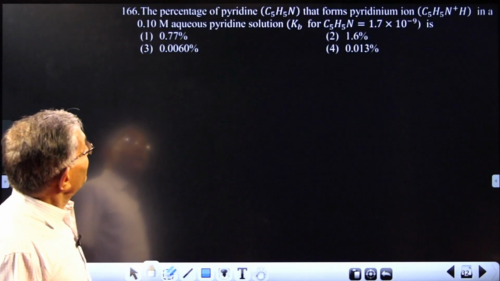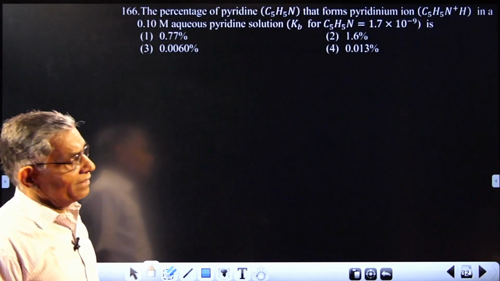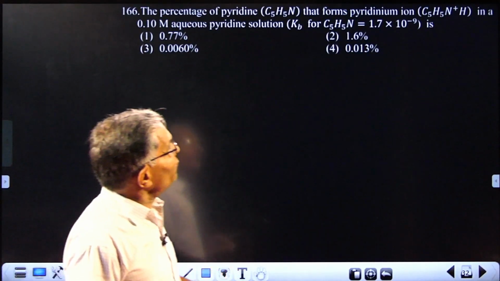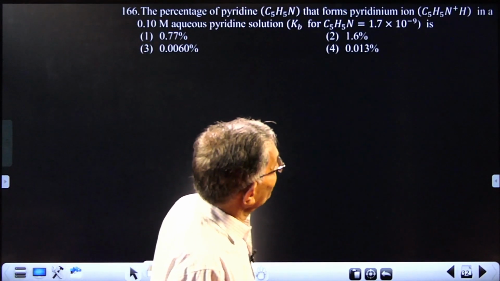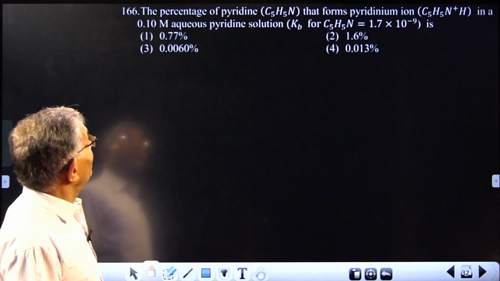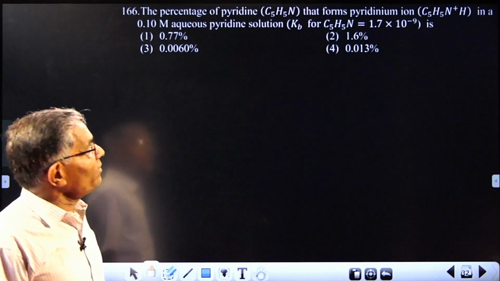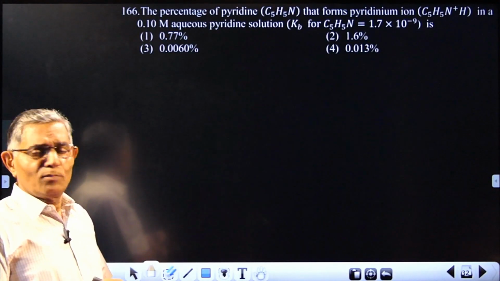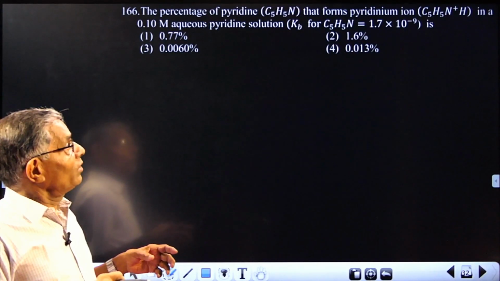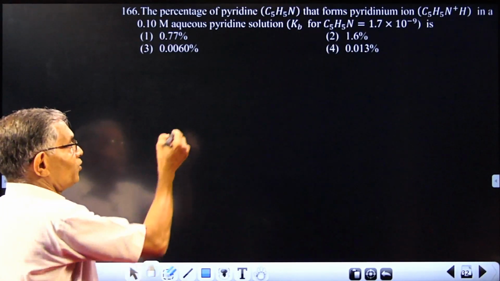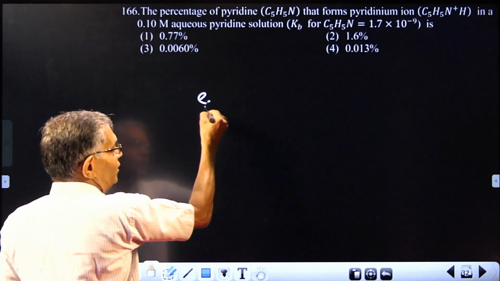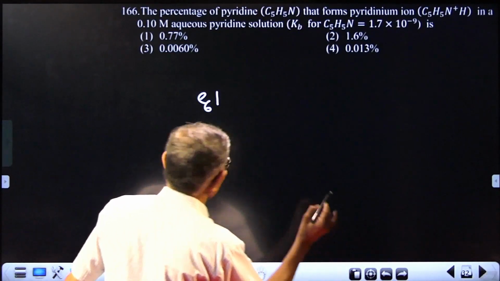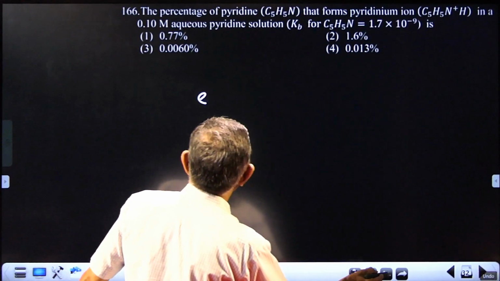Next will be the percentage of pyridine. Only a slight variation in wording. The percentage of pyridine that forms pyridinium ion in 0.1 molar aqueous pyridine solution. See, consider this similar to ammonia. Ammonia salts can undergo hydrolysis. Pyridine can actually react with water, giving. This is pyridine.